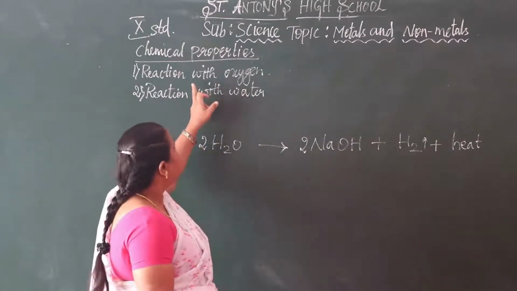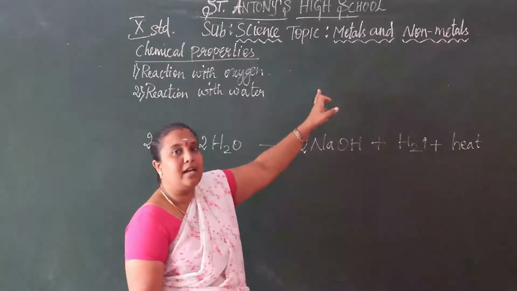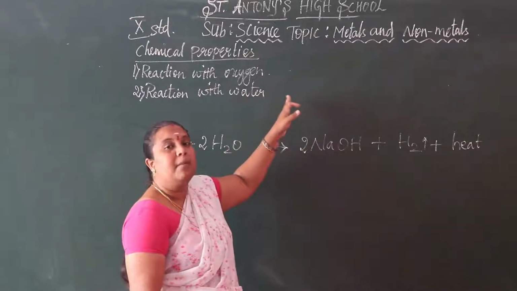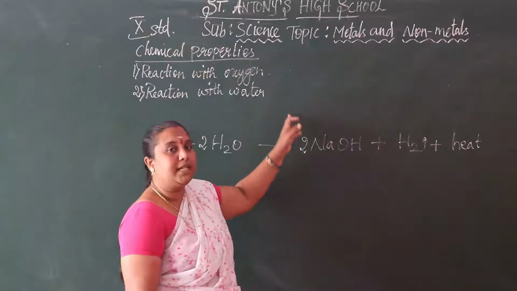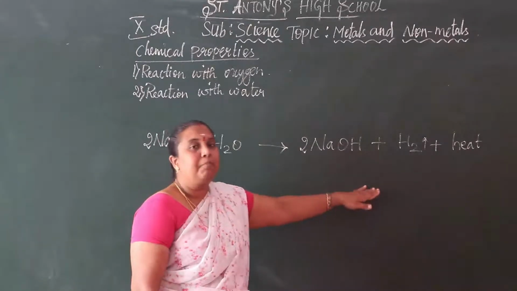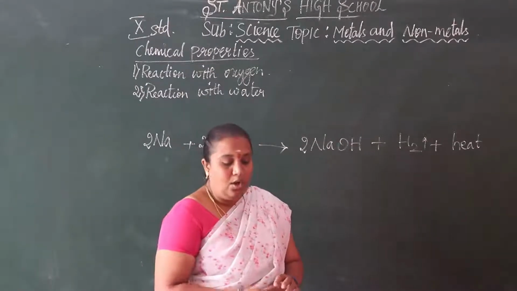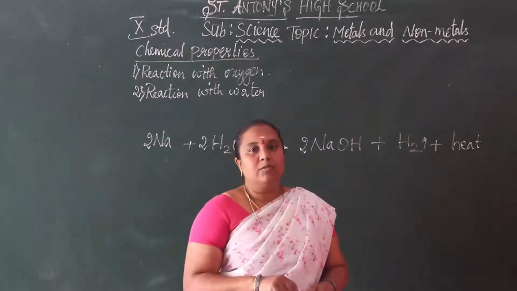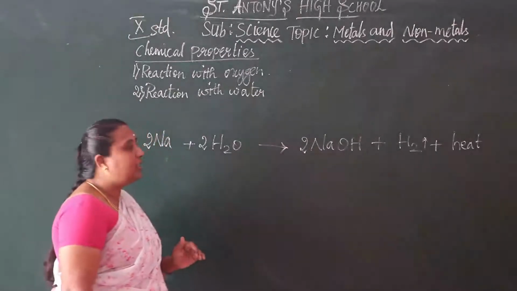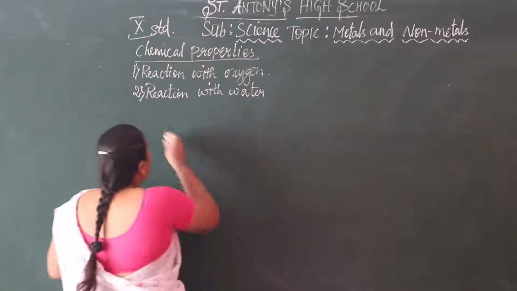See here again, reaction with oxygen: metals react with oxygen and give metal oxides. Then metal reaction with water gives metal oxides or metal hydroxides plus hydrogen gas released, and with that heat energy is also evolved. Then we move on to reaction with dilute acids. Metals' reaction with dilute acids.